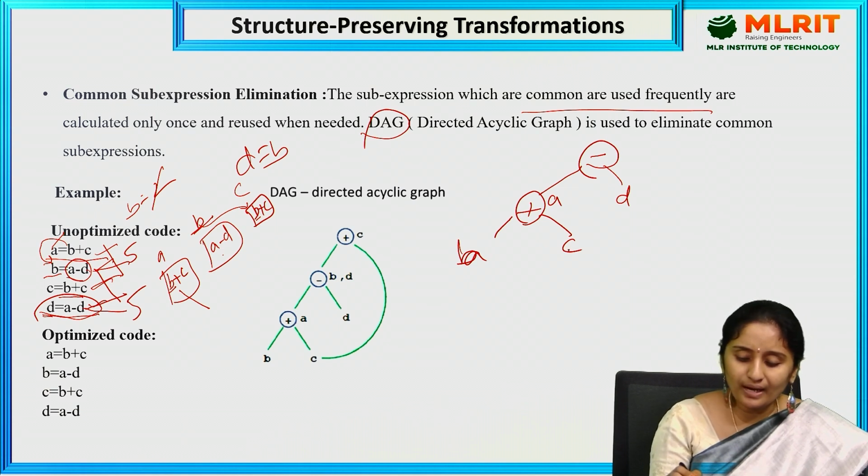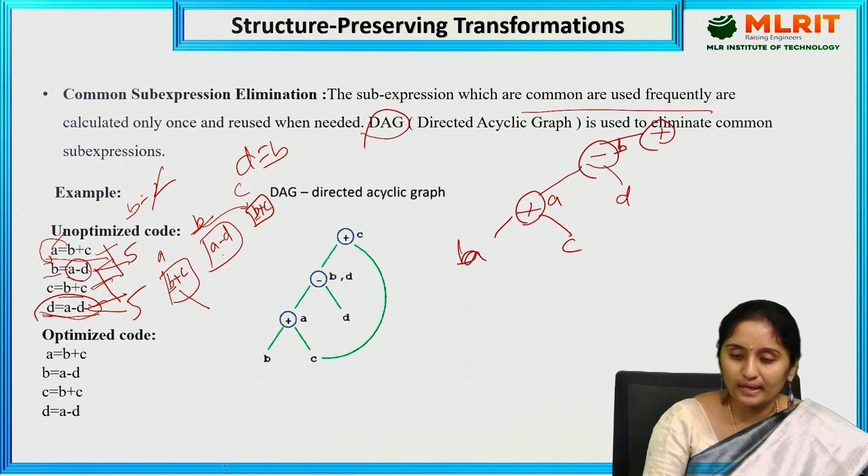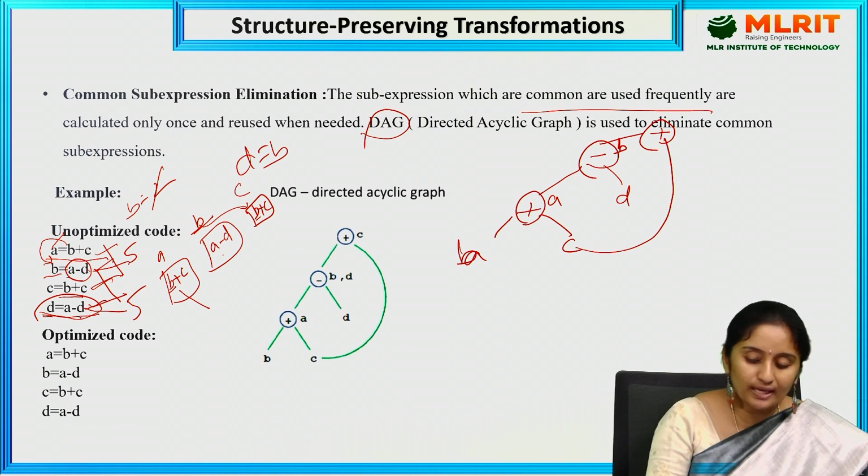C, anywhere I am having? Yes, C is there. Plus operator? No, B plus C is not there. So let me take here plus. So what do I have here? B plus C. So this is nothing but B. B is updated, right? So B plus C is not repeated here, and I can reuse this one C. Yes, I can reuse. So the next one is D equal to A minus D.